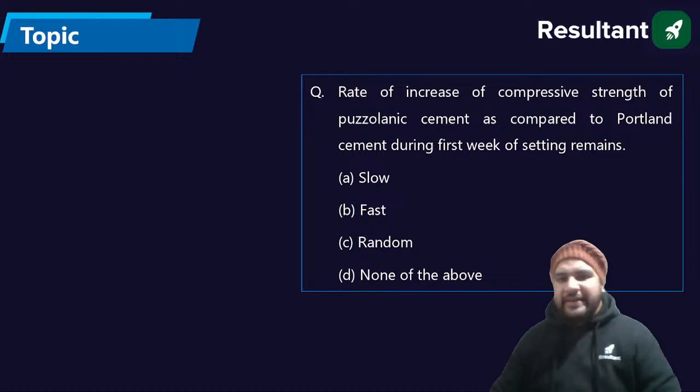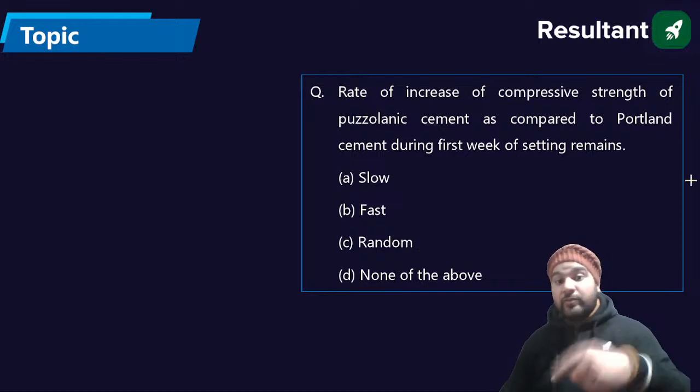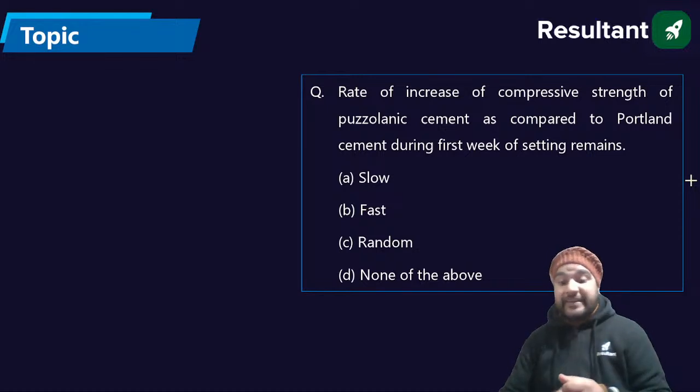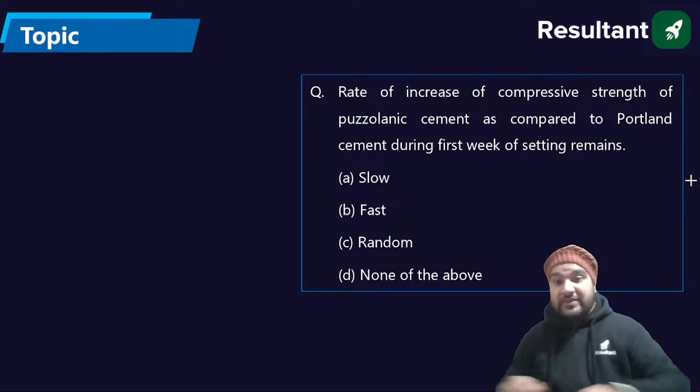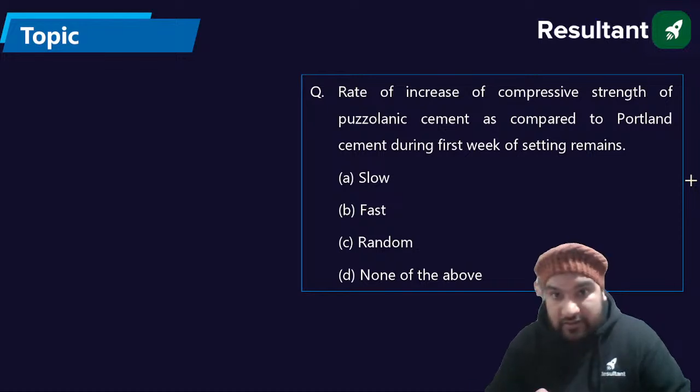So, rate of increase of compressive strength of pozzolanic cement as compared to Portland cement during the first week of setting remains what? What is the answer? Okay, A is the answer. Kedar is saying A is the answer. Vinay is saying D is the answer.